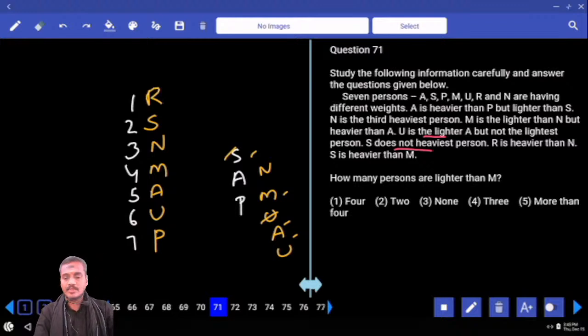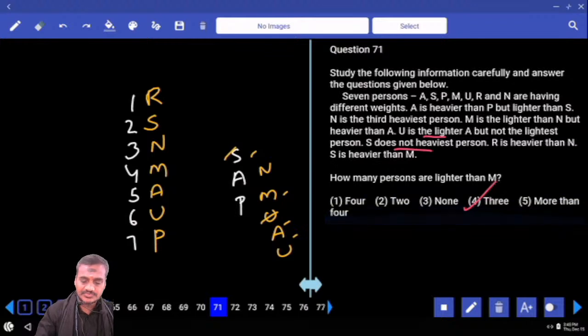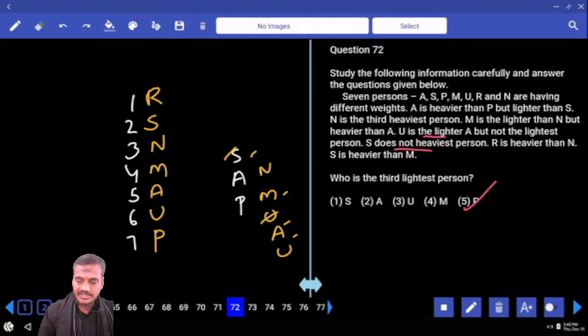Clear? Then, S is heavier than M. How many persons are lighter than M? There are exactly 3. That is the choice for question number 71. And 72, who is the third lightest person? A. That is the choice for question number 72.